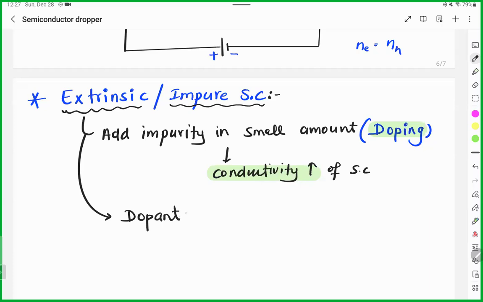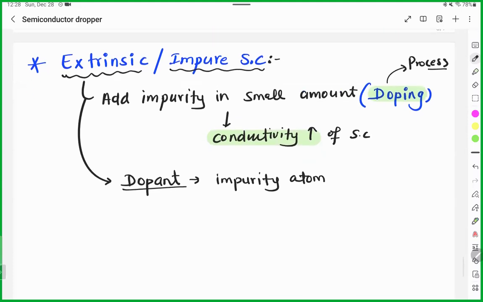If somebody asks what is dopant, dopant is the impurity atom added, and the process is known as doping. Any doubt?